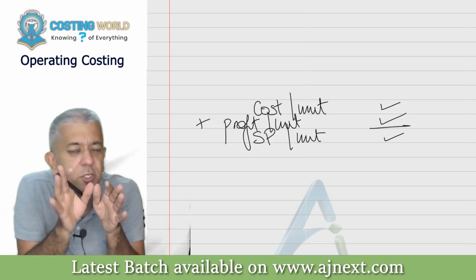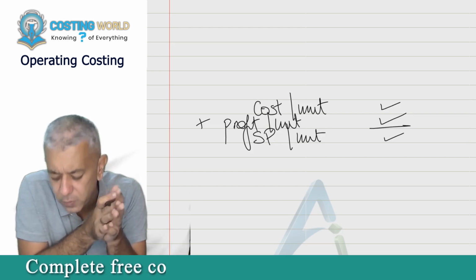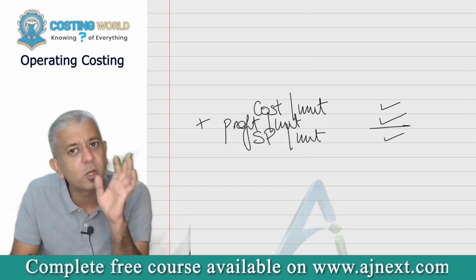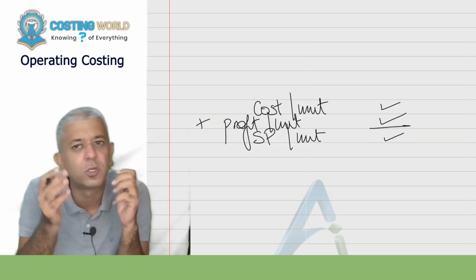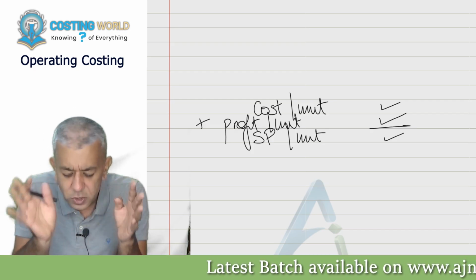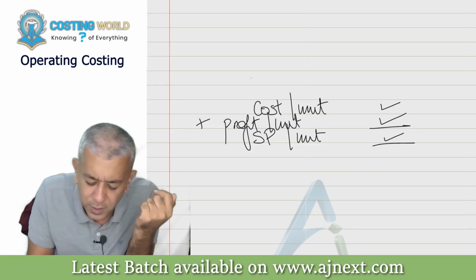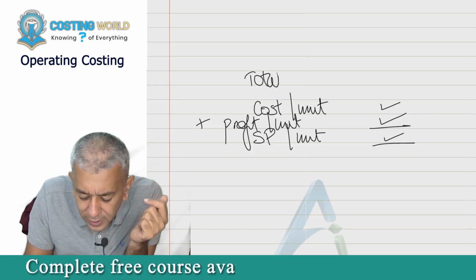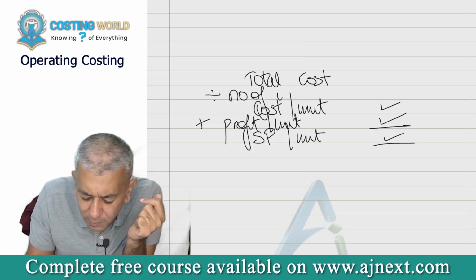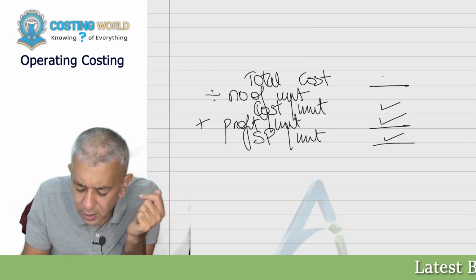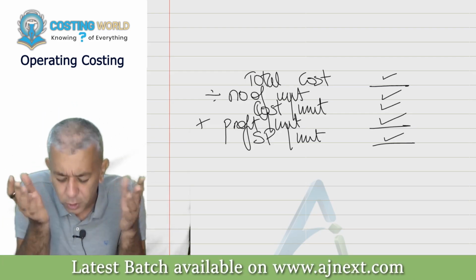Usually, the question is going to be telling you to either find out cost per unit or find out the selling price per unit. So if you are asked to find out cost per unit, stop over here. If you are asked to find out the selling price, they'll give you the profit margin also. Kindly add that particular thing. Once you do that, then the sum is all finished. But then how to be finding out cost per unit? It's very simple. Try to take total cost. And of course, if you want to be finding out cost per unit, divide by number of units, and you will arrive at cost per unit. So therefore, try to find out your total cost.